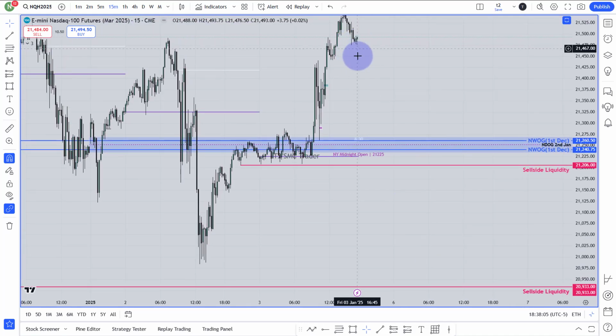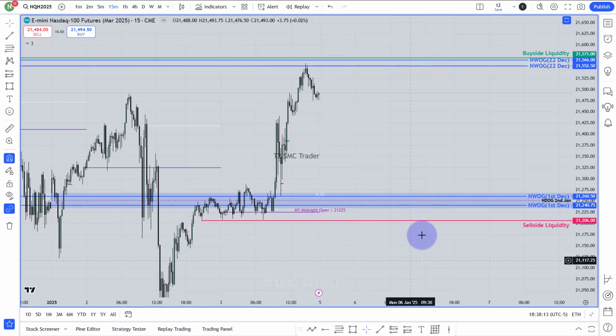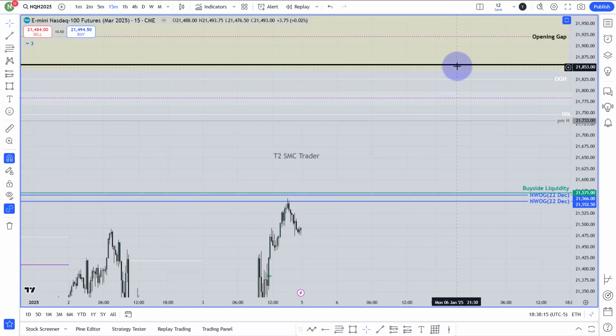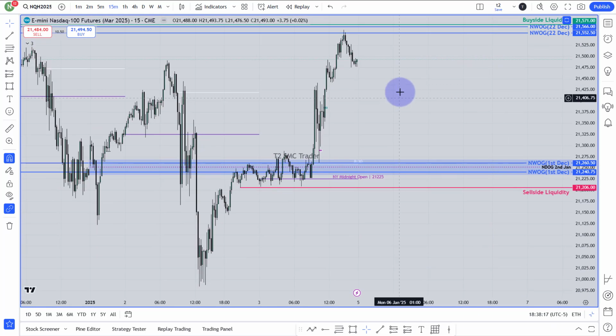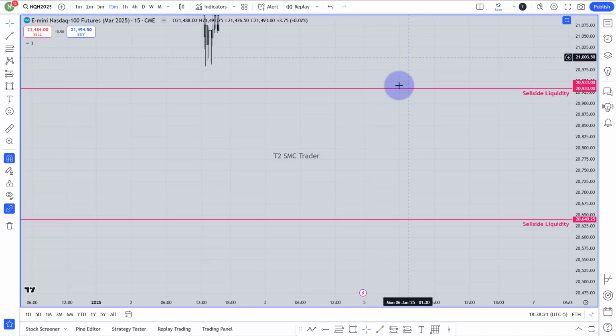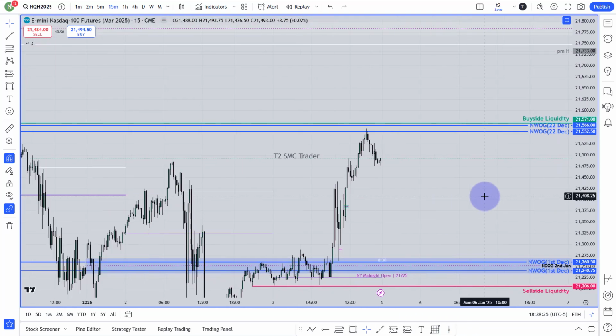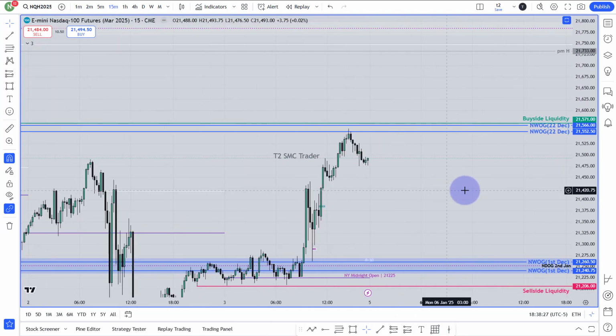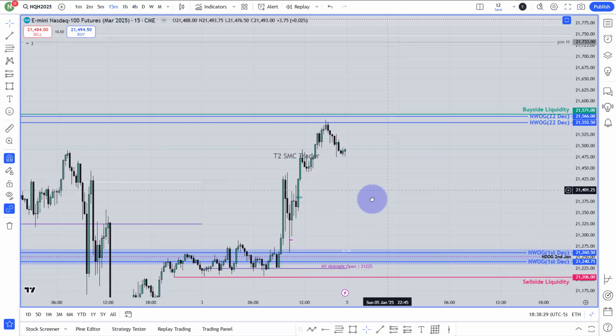But before NFP, if the market falls here and clears this sell side liquidity, used this gap or any other gap as its last gap, then by NFP I will start to think that the market will go higher. If and only if this market cleared this sell side liquidity before NFP, I will keep thinking about sell. Okay, so this all depends on the NFP and before NFP how the market is going to react.